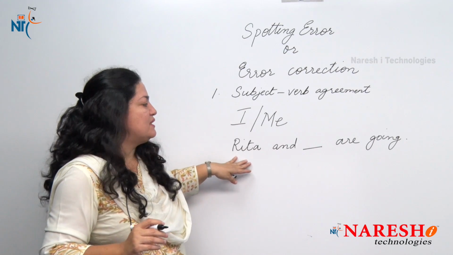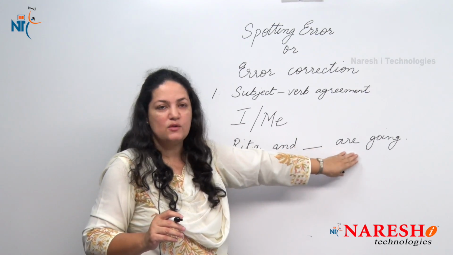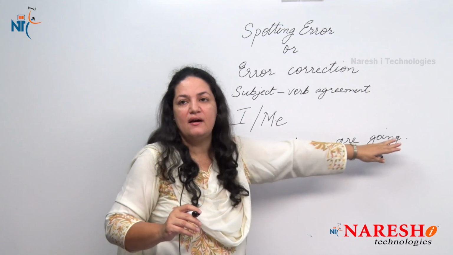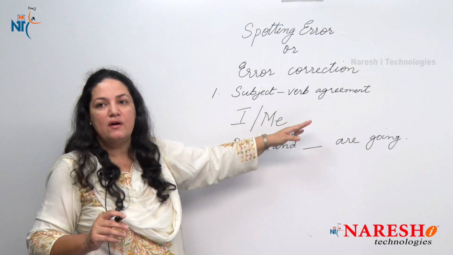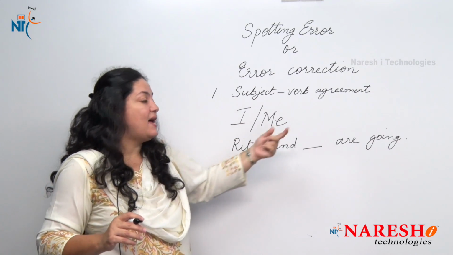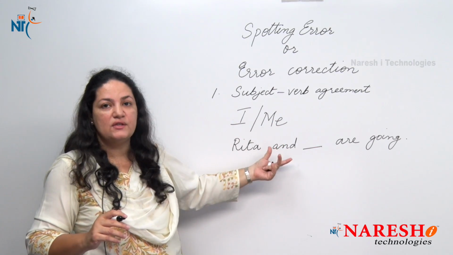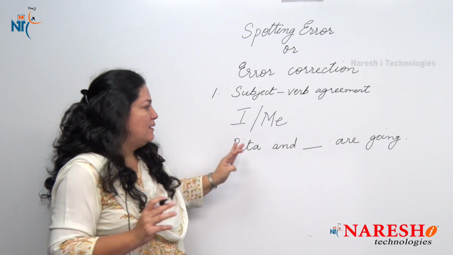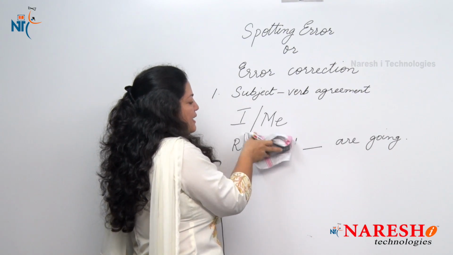Here, we already discussed the rule for and. We said whatever the subjects are, if they are connected by and, we use are. So we say Rita and dash are going. What do we use in this dash? Do we use I or me? Now you may think Rita and I are going or Rita and me are going, both are correct. To avoid that confusion, what you have to do is remove Rita and.